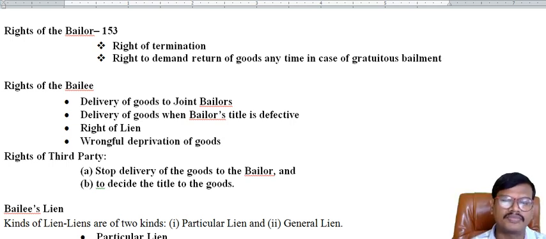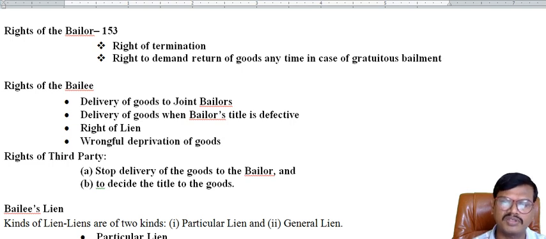Hello friends, so let's have a look at the rights of the bailor. There are two rights: right of termination, and the right to demand return of goods anytime in case of gratuitous bailment. Number one, right of termination.